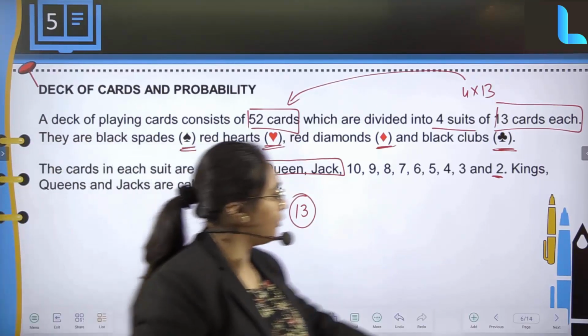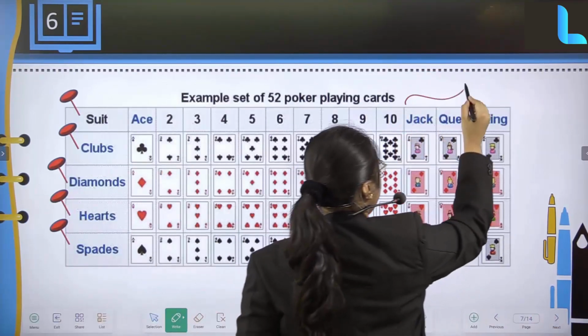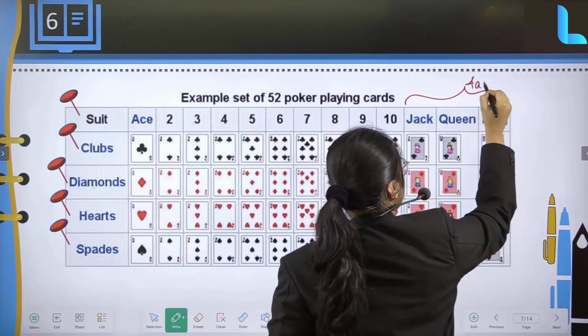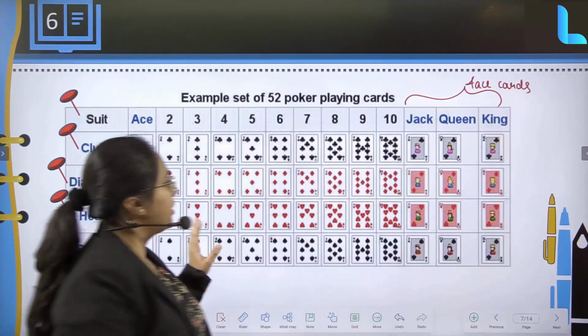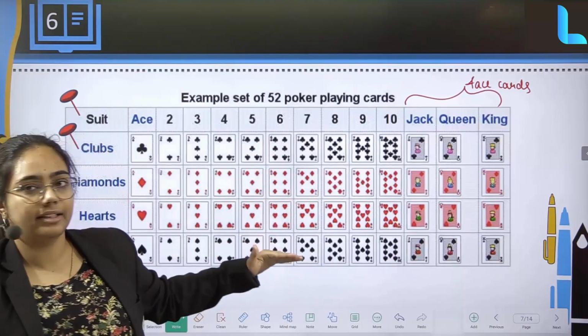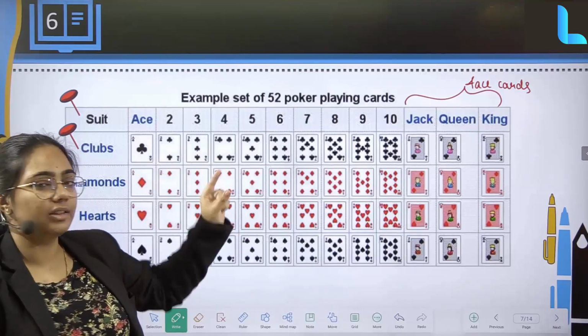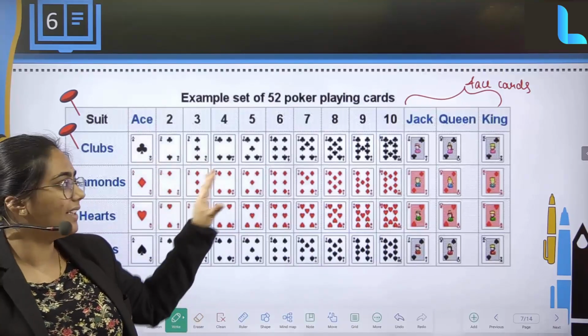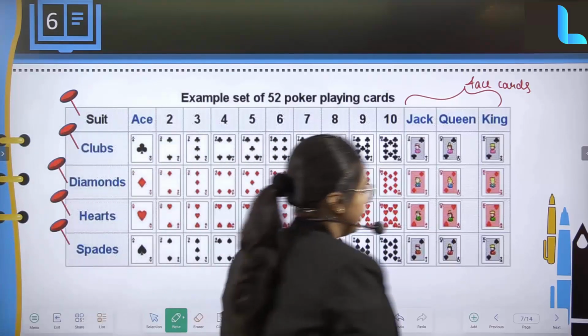Clear? So if you just have a look at it, these 3 are going to be face cards, and the numbers, so you can see 13, 13, 13, 13. So in a deck, one suit is going to consist of 13 cards, wherein like that you will be having 4 different sets. Clear?